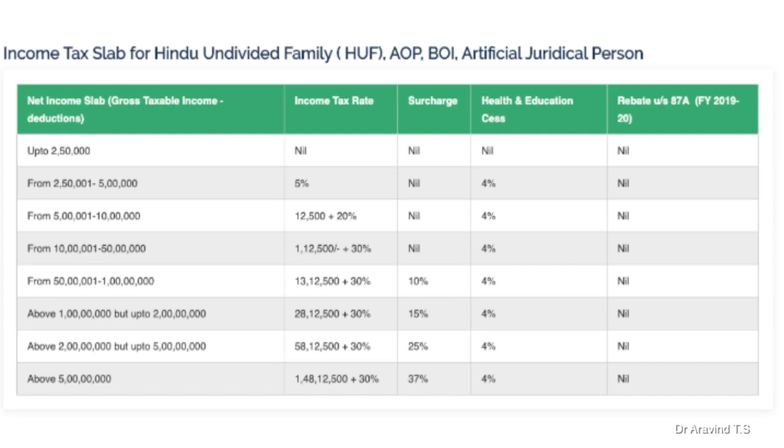From 2,50,001 to 5 lakh, it is 5 percent, and 4 percent cess. 5 lakh 1 to 10 lakh, it is 20 percent, and 4 percent cess. From 10 lakh to 50 lakh, it is 30 percent and 4 percent cess, and all the rest is 30 percent, and the surcharges will change from 10 to 15, 25 and 35 respectively.